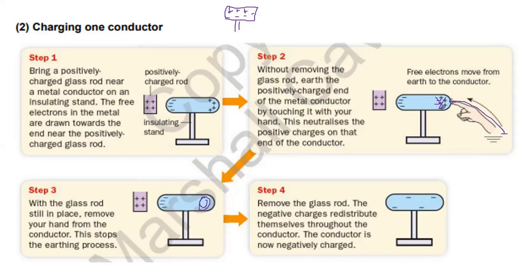And then, after removing the glass rod, the aluminum foil's left side and right side consist of negative charge, balanced negative charge on each part, left and right.